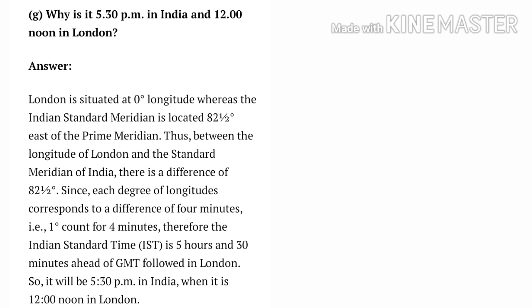Since each degree of longitude corresponds to a difference of 4 minutes, that is, 1 degree counts for 4 minutes. Therefore, the Indian standard time is 5 hours and 30 minutes ahead of GMT, followed in London. So it will be 5:30 p.m. in India when it is 12 noon in London.